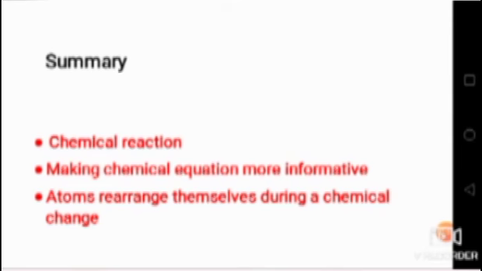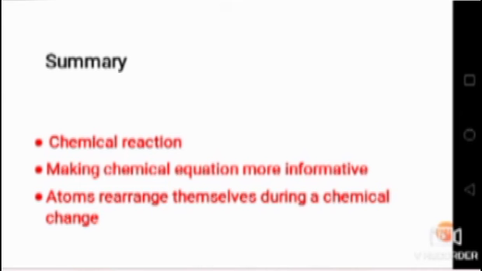In a chemical reaction we write the reactant on the left hand side and the product on the right hand side, and in between there will be an arrow mark. And we have seen about decomposition reaction. In decomposition reaction the substance will break up and form smaller substances. Then we have seen making a chemical equation more informative.